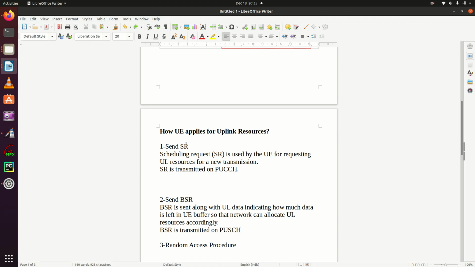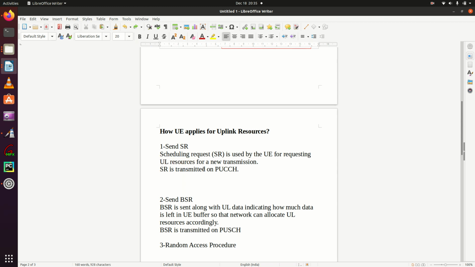Next is how the UE applies for uplink resources. There are 3 ways. First is sending a scheduling request, second is sending a buffer status report, and third is the random access procedure. Let's start with scheduling requests. SR is used by the UE for requesting uplink resources for a new transmission.